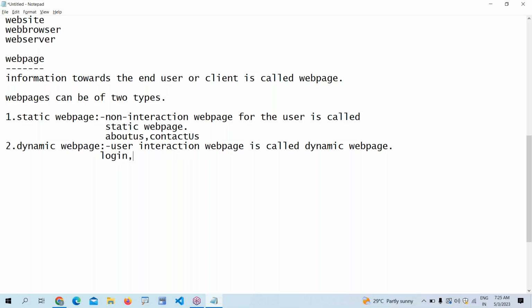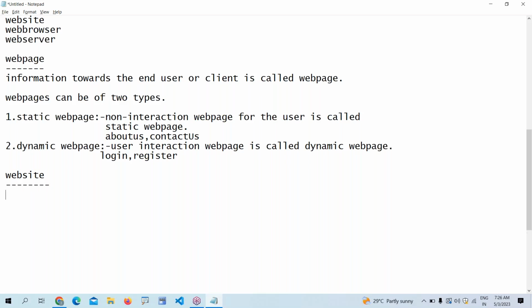Suppose you are doing a student registration or some other registration. At that time we are entering whatever details we have. That is called a registration, and that is called user interaction. Interaction with the web page is called a dynamic web page.